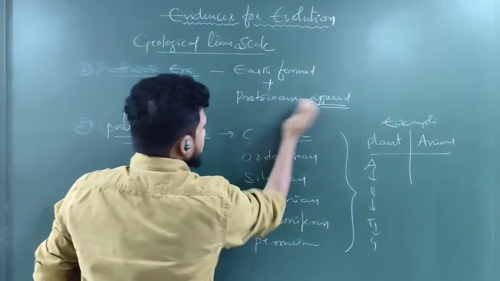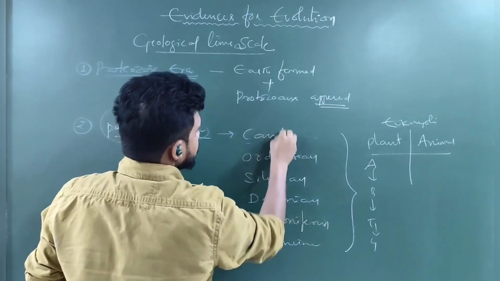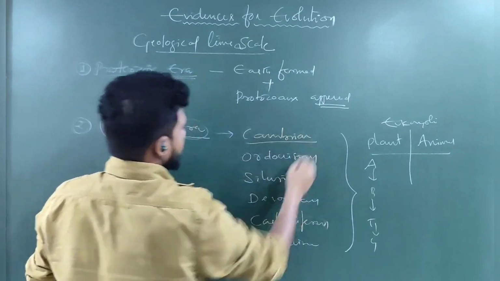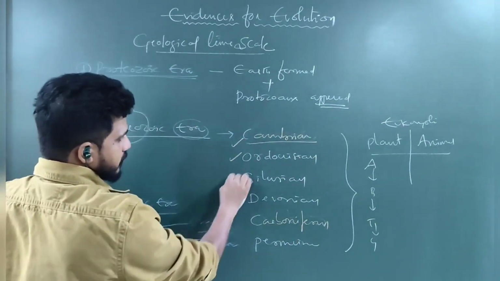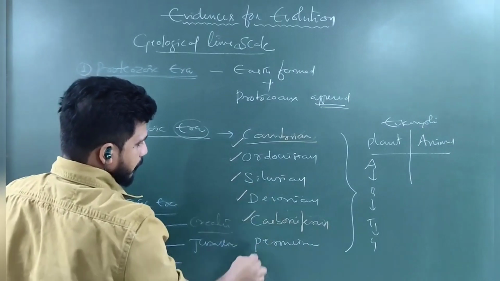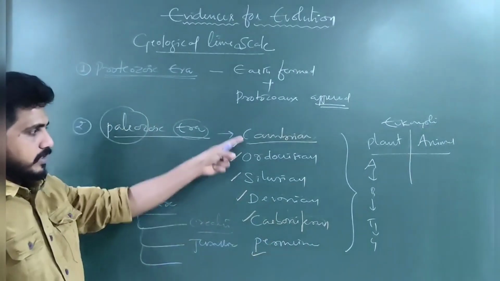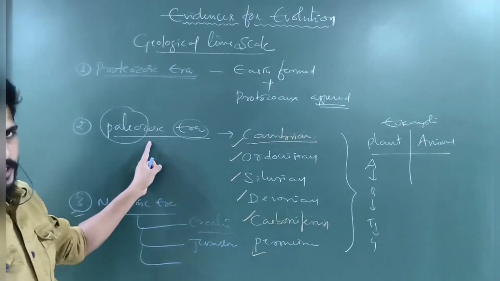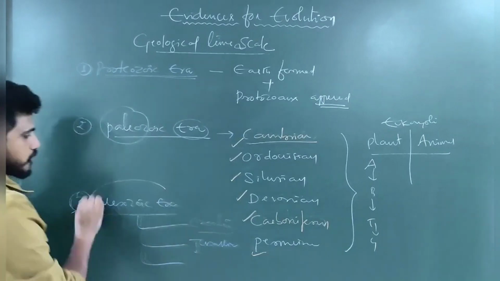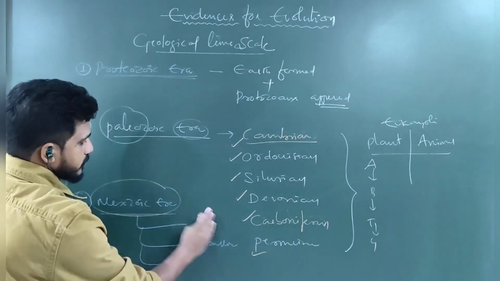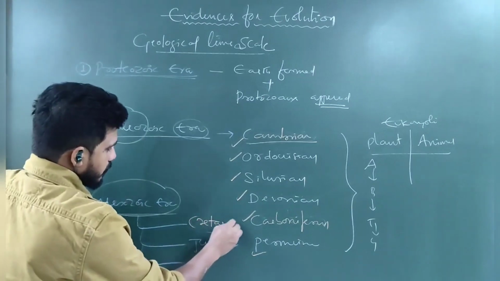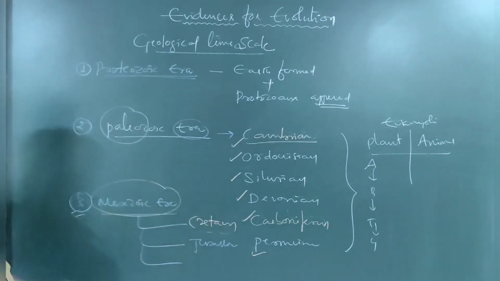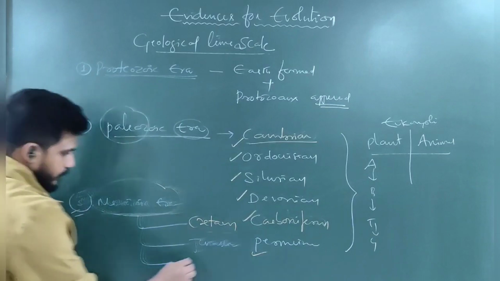So, this is Cambrian. This is the Cambrian, then Ordovician, Silurian, Devonian, Carboniferous and Permian. These are the periods involved in the Paleozoic era. Whereas in the Mesozoic era, Cosmozoic is not there here, that is a different one. In the Mesozoic era, there are the Triassic, Jurassic and Cretaceous.